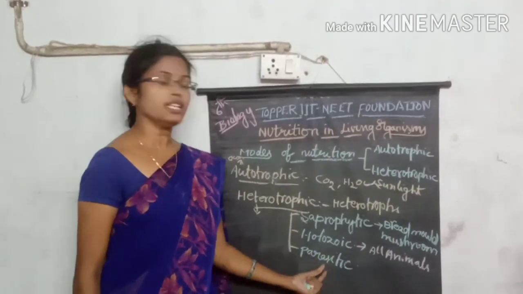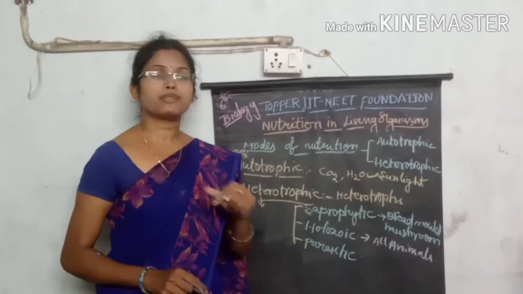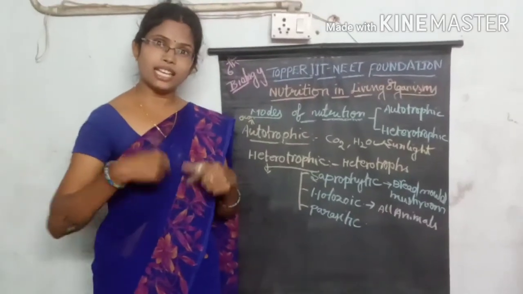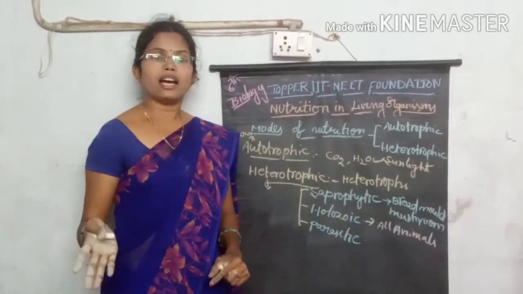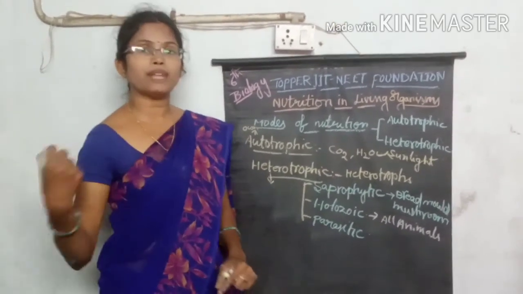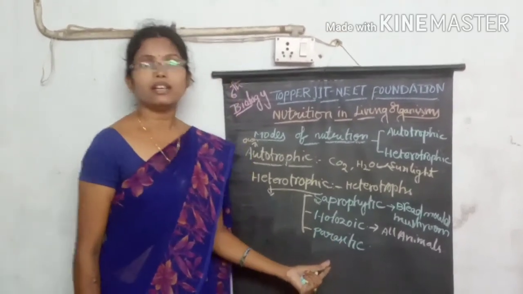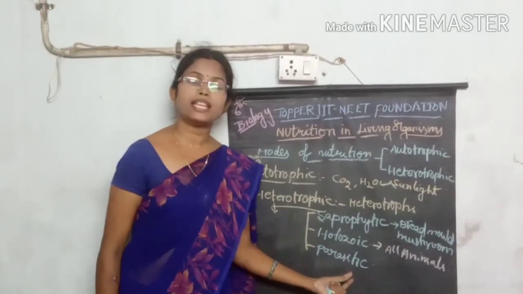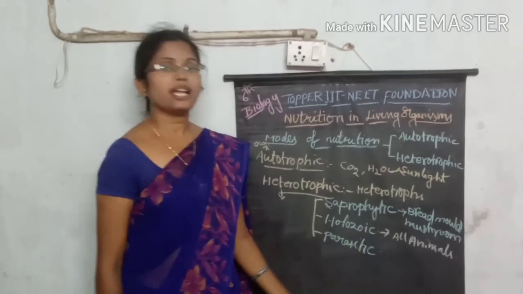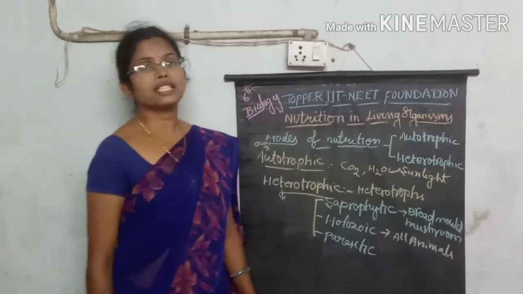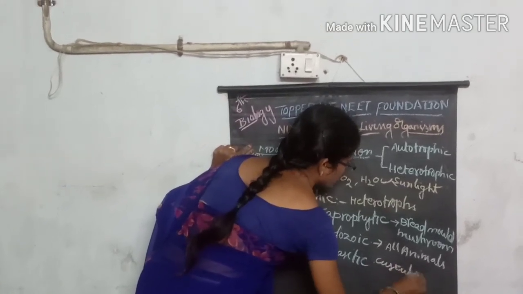Then another important type of nutrition is called parasitic nutrition. Here the organism takes food material from another organism's body. It either lives in the other organism, or it unwantedly takes food from that organism's body. From the other organism's body, food material is absorbed by that organism. That type of nutrition is called parasitic nutrition. For example, in plants, it is cuscuta. What is that? Example, cuscuta.